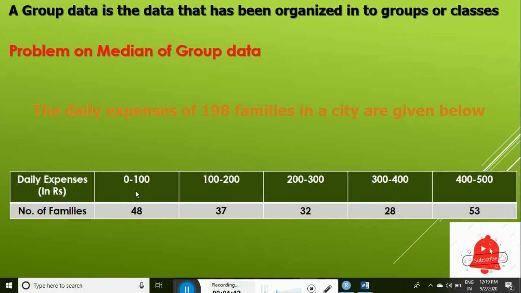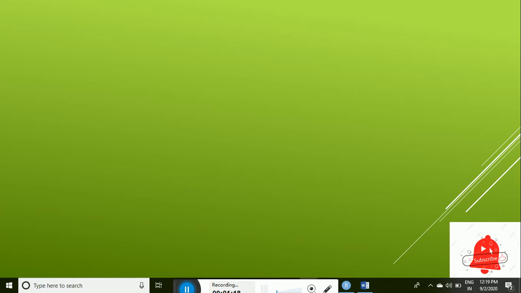So this means that the data have already been organized into groups. So this is group data. Now we need to find the median daily expenses for this group data.